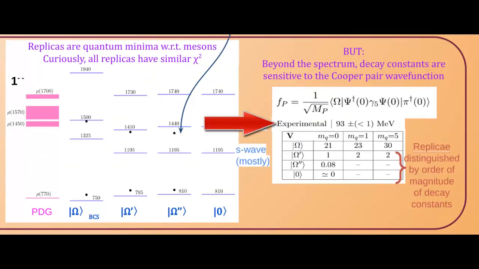The experimental value for Fpi is about 100 megaelectronvolts. The replicae have only a tiny fraction of that. Only the ground state BCS vacuum comes close, although it falls short of the physical value. Now this is a model deficiency. Zwanziger of New York University famously showed that the potential that we are using to get the spectrum right, the confining potential, needs to be increased to get wave functions precisely.